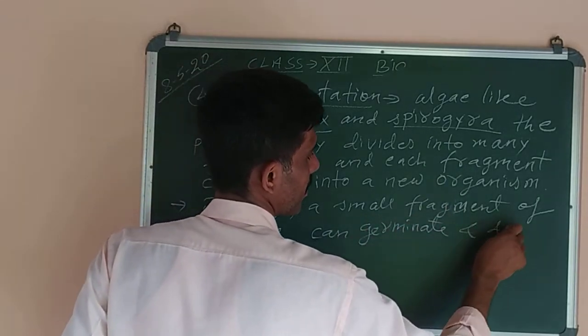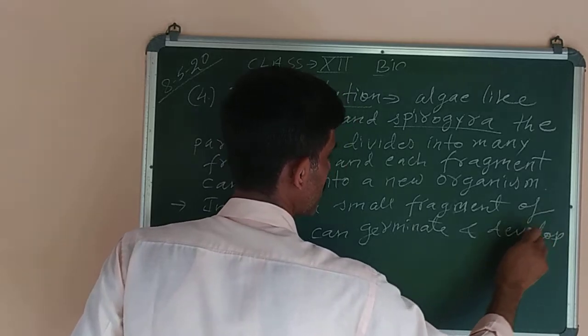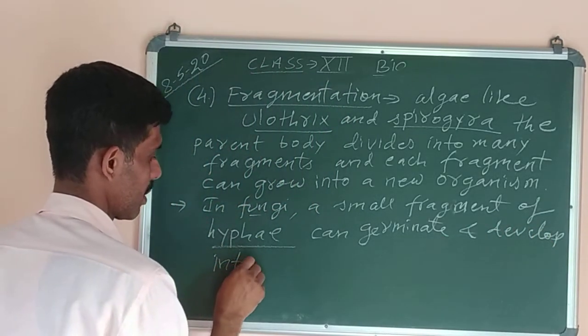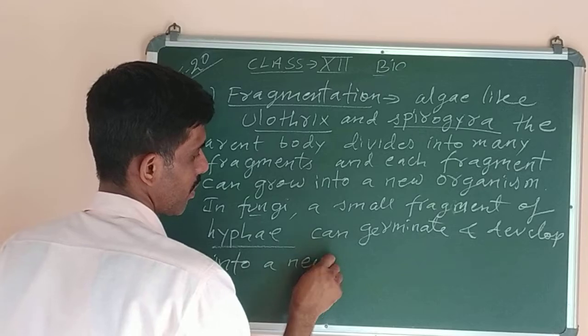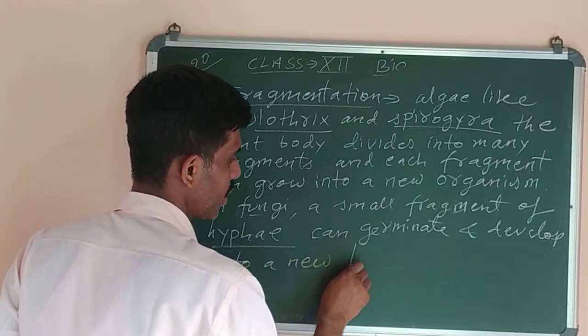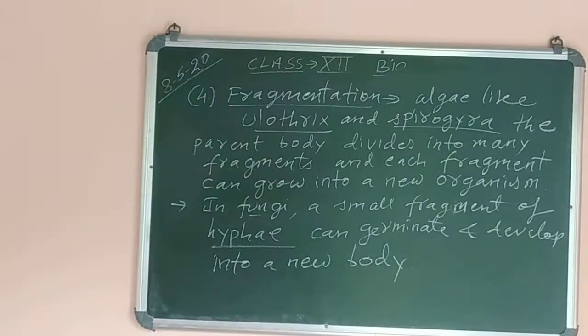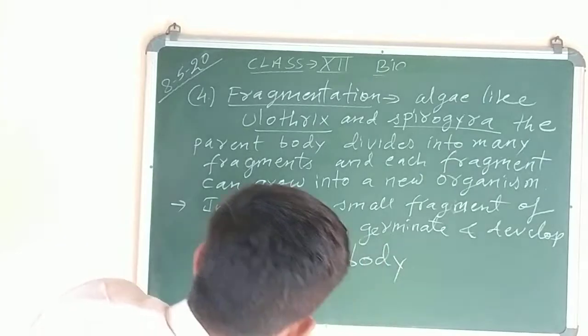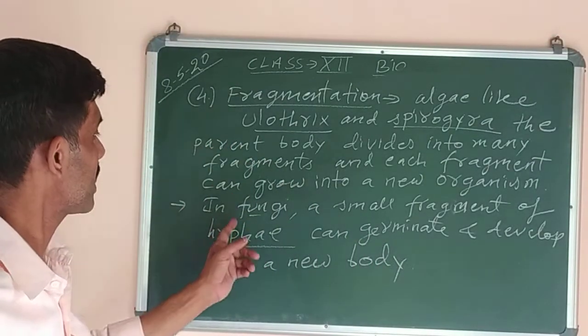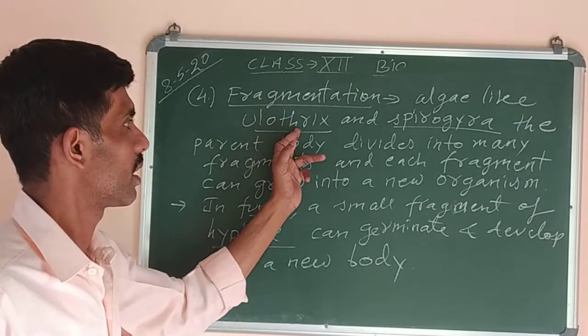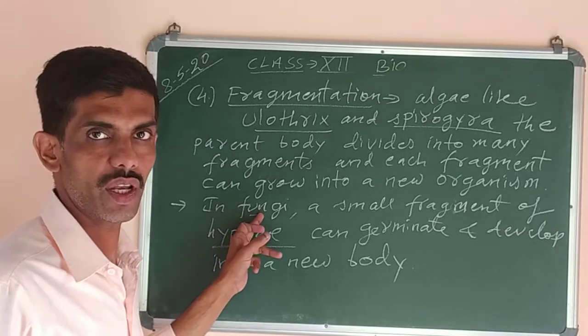We can write, it can develop into a new individual. Now the next method is by spores. Hope you understood these two: fragmentation in algae and fragmentation in fungi.